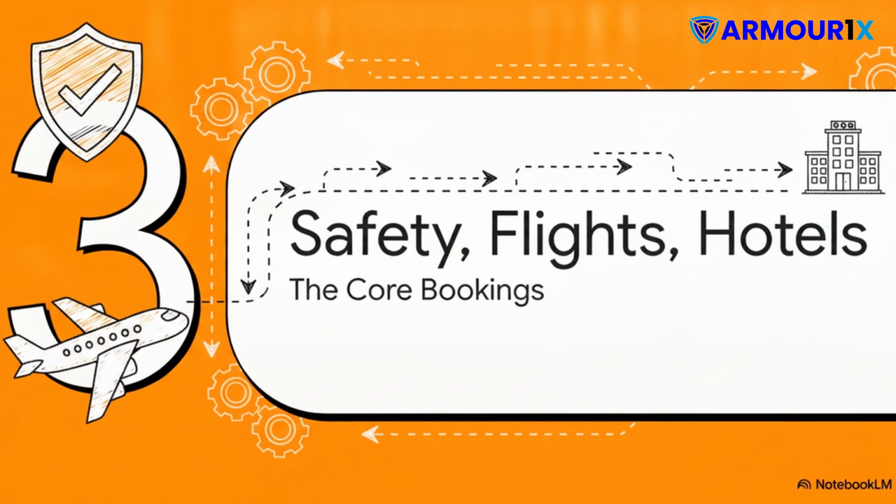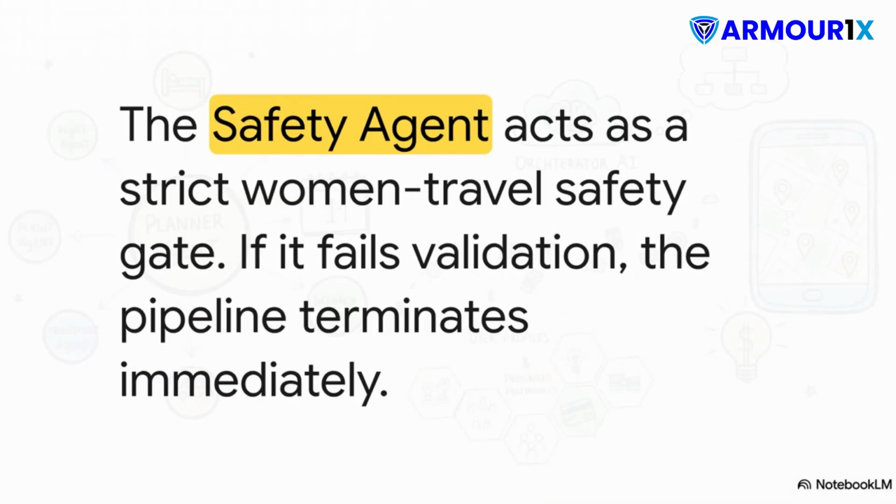Section 3. Safety, flights, and hotels, the core bookings. Okay, so once the orchestrator has picked that optimal destination, it passes the baton down the line. But before any actual money is spent, the system applies one more absolutely critical check. That check is the safety agent. And let me be clear, this isn't just some friendly suggestion engine. It acts as a hard stop before any flights or hotels are even looked at. It serves as a strict safety gate specifically designed for women traveling.